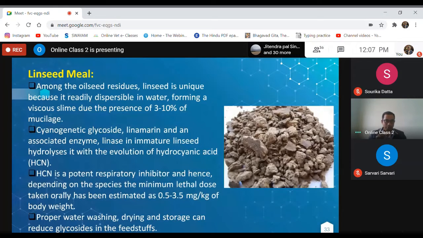This is the main intake of cyanogenic glycoside. However, proper washing, drying, and storage can reduce the glycosides in the feedstuff. So remember that linseed meal contains an additional factor, a glycoside known as linamarin.